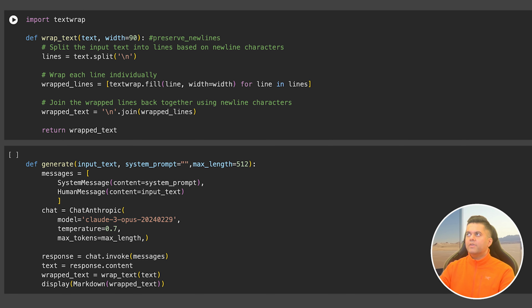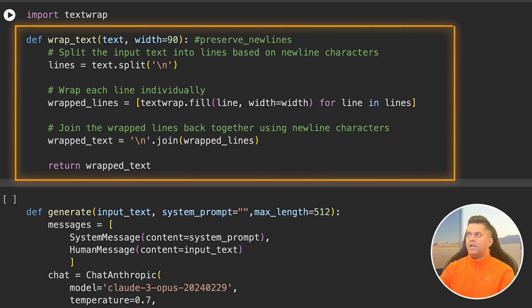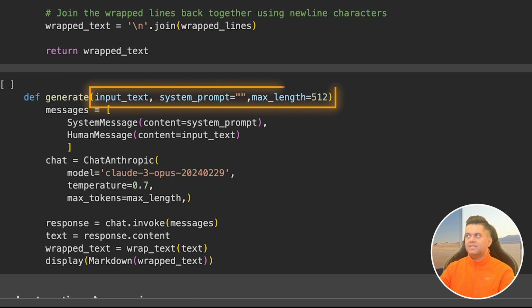Alright, now we're creating two functions, wrap text and generate, because we want to test out the model properly and we will be calling the LLM again and again. We can isolate the logic to call the LLM in a separate function called generate. This function takes the help of the wrap text function to format the output, and this output is then printed in the markdown format. The wrap text function ensures proper spacing and puts content nicely in different lines to make up a proper paragraph that's easily readable. The generate function takes an input text and system prompt, and the max length is set to 512, which is a good enough token length for the output.